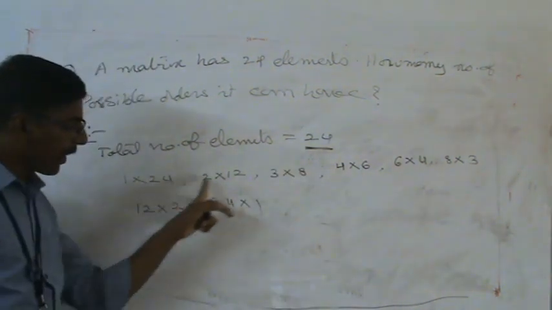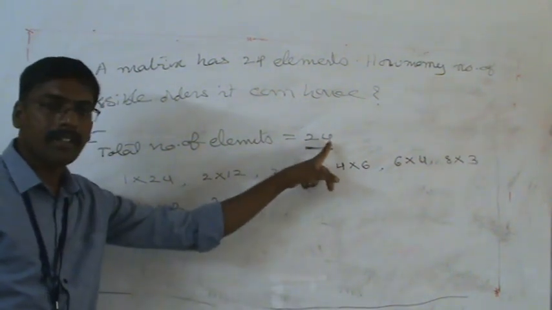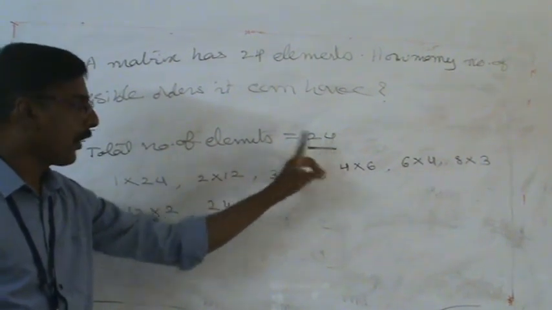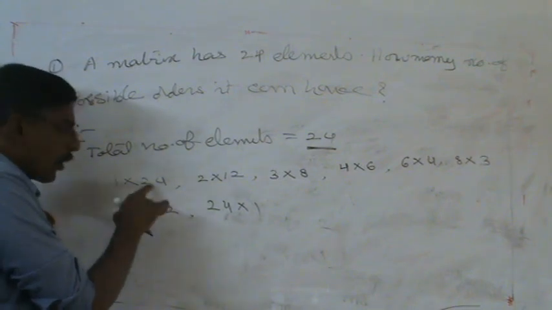How do we identify these possible orders? We already know the product of factors of 24, then we can write them down. This represents first one row, 24 columns.